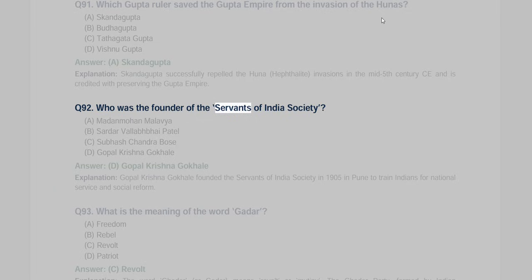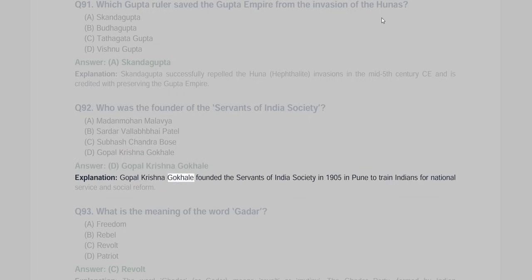Q92. Who was the founder of the Servants of India Society? A. Madan Mohan Malavya, B. Sardar Vallabhbhai Patel, C. Subhash Chandra Bose, D. Gopal Krishna Gokhale. Answer D. Gopal Krishna Gokhale. Explanation: Gopal Krishna Gokhale founded the Servants of India Society in 1905 in Pune to train Indians for national service and social reform.